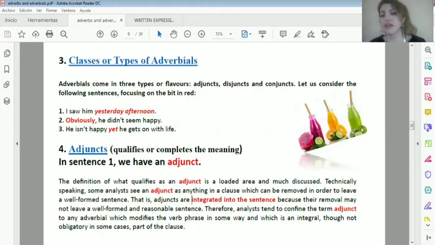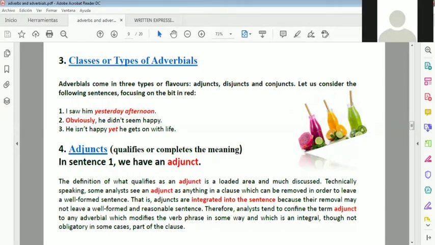Okay, so they are three different types of adverbials. They are adjunct, disjunct, or conjunct. So let's see the three examples that we have here. Any volunteer to read example number 1? Me, teacher. Okay, Joanna, come on.